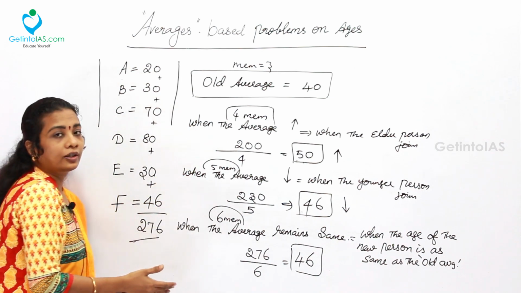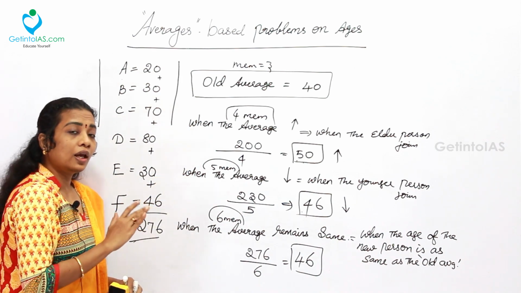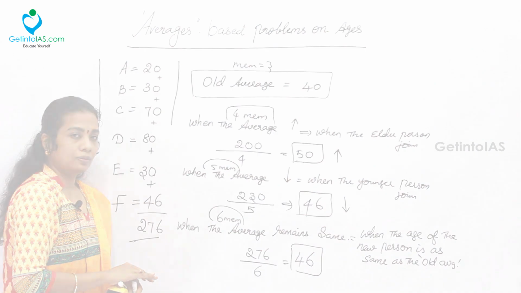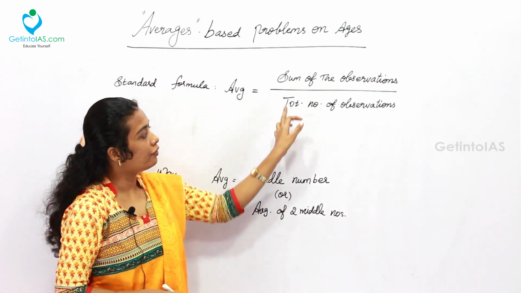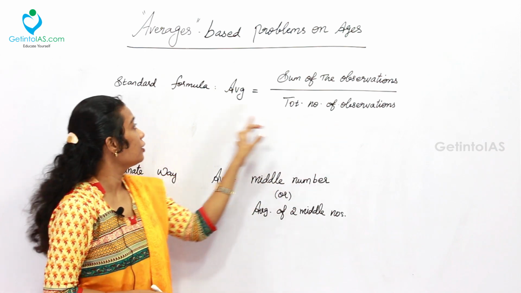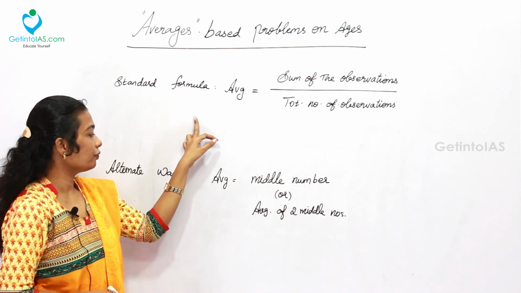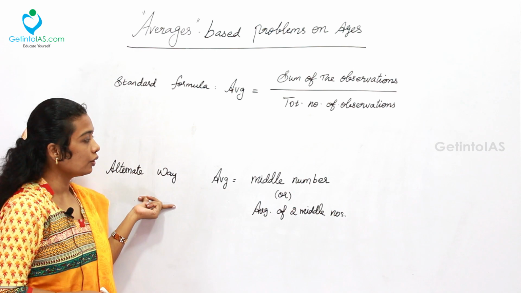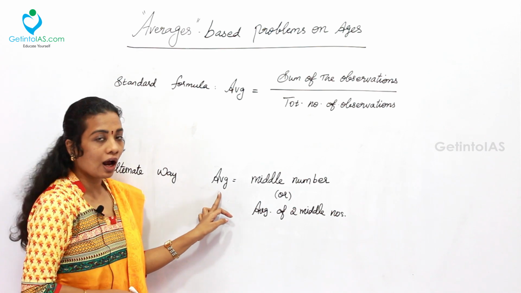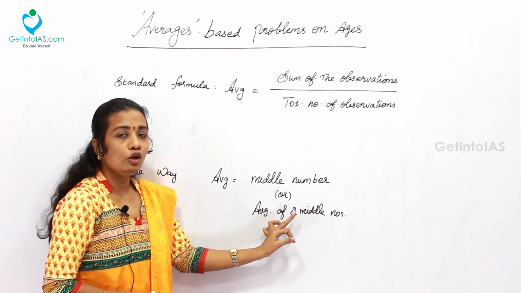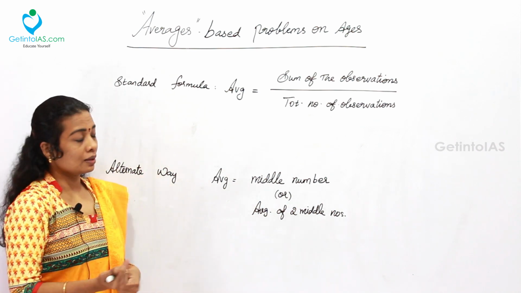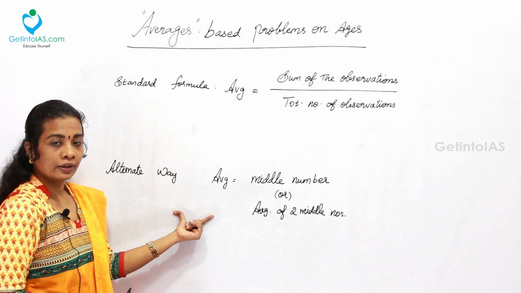So these three are the most important things in any average based problems. Usually the average formula is the sum of the observations by the total number of observations. This is the standard formula, but we are going to use an alternate way for that. That is, average is equal to the middle number or the average of two middle numbers. But there is some restriction to follow this alternate way.